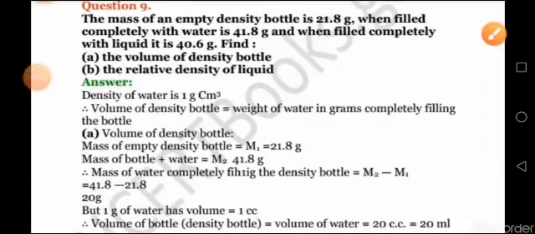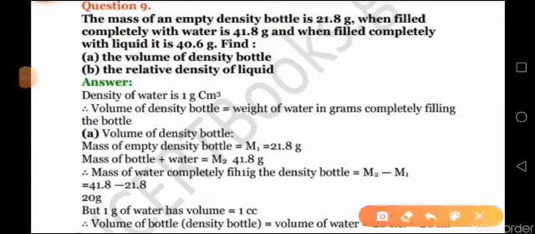Coming to your question number 9, this is a question related to your density bottle. Hope you remember the experiment. Here mass of empty density bottle is given. Now when filled with water, mass is given for the first part of your question, and for the second part of your question, mass of the density bottle when filled with a given liquid is also given. You have to find out the volume of the density bottle and the relative density of the liquid. Now let us start with the first part, that is the volume of the density bottle.